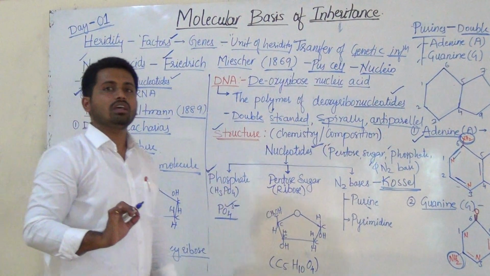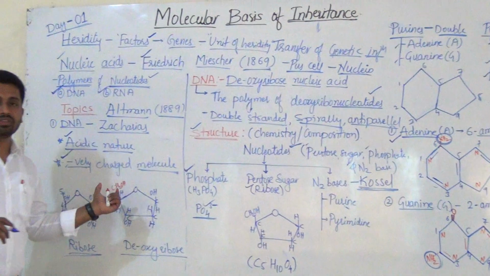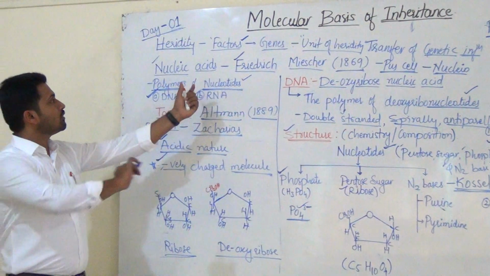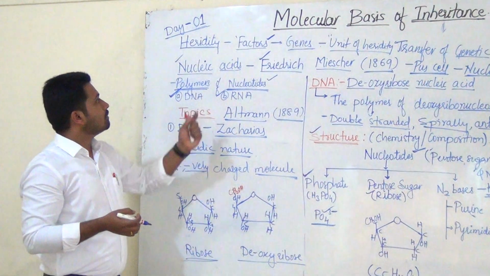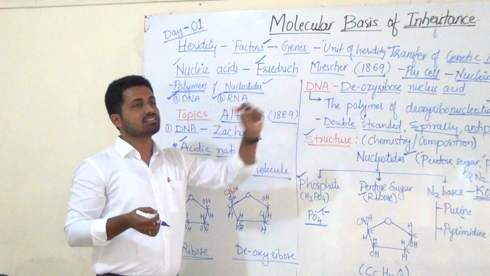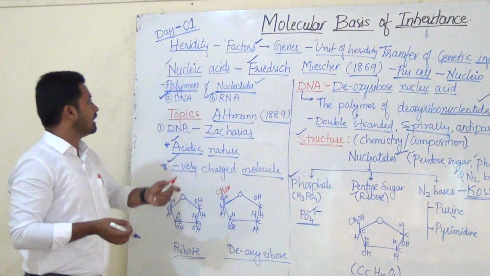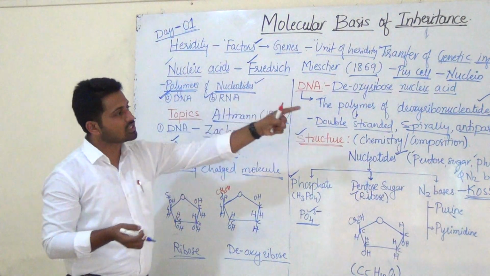Okay. So here we studied today the introduction of the chapter, a total overview of the topics which are going to be covered in this chapter, and then nucleic acid discovery by Friedrich Fischer in 1869 in the first cell. And then what are nucleic acids? Polymers of nucleotides. What is a nucleotide? We just discussed that.